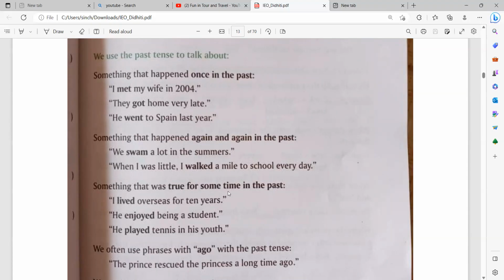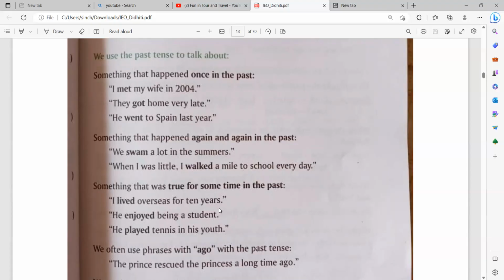Something that was true for some time in the past. I lived overseas for 10 years. So what happened? Something that was true for some time in the past. For some time in the past, it was true. I lived overseas for 10 years. For 10 years, I lived overseas.